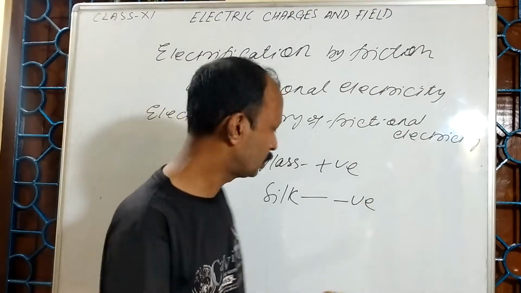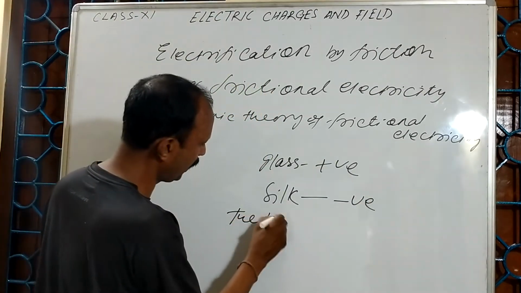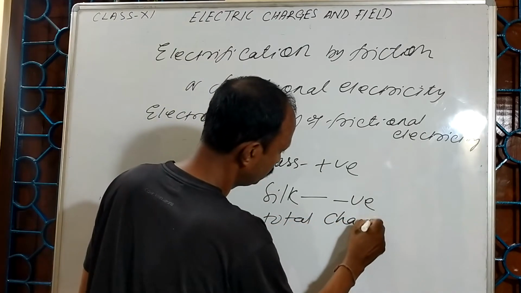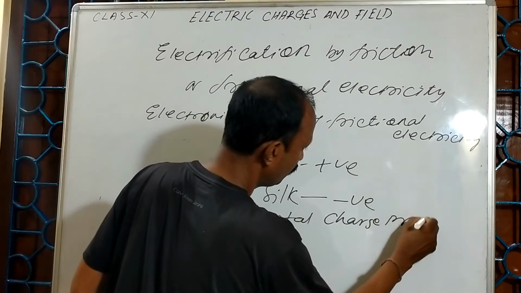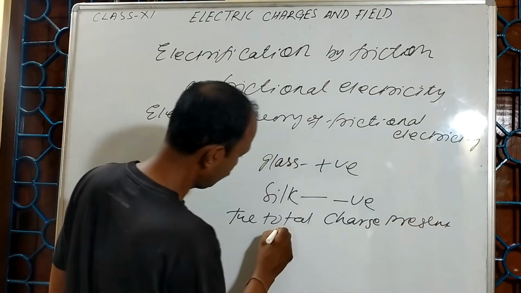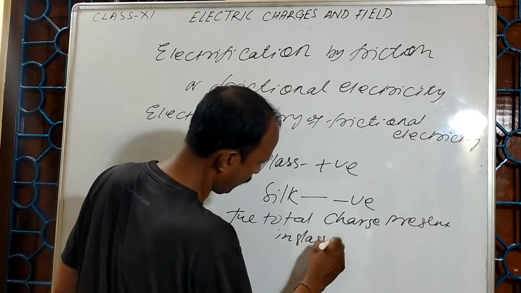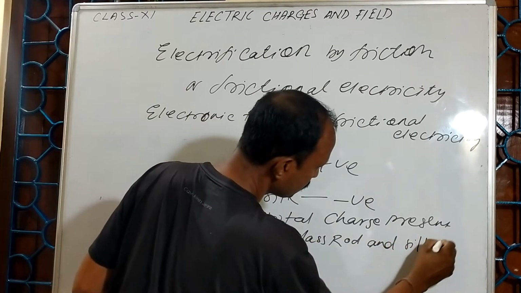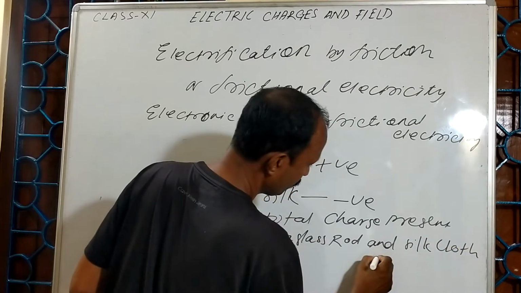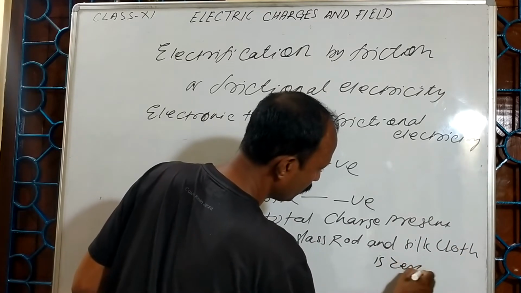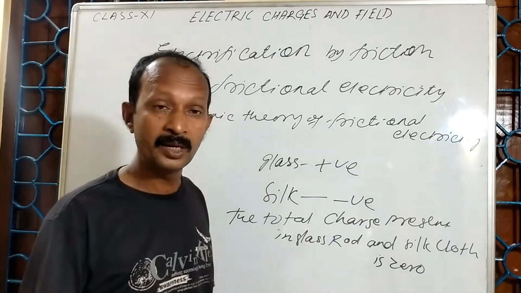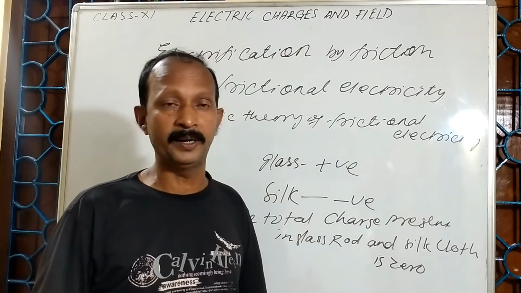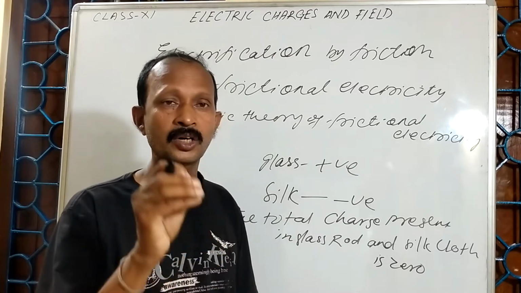But the total charge present in the glass rod and silk cloth is zero, because in my previous video I explained that charge is conserved.